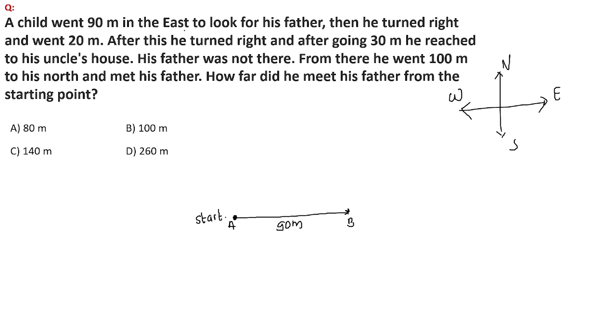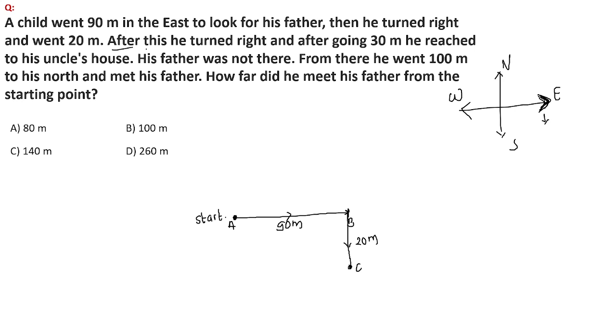After moving east to look for his father, then he turned right. Now from here, from east, he is turning right. We have seen if a person is facing in the east direction, the right hand side is the downside, or the lower side. So he's going to walk again for 20 meters on the lower side, that is 20 meters from point B to point C.